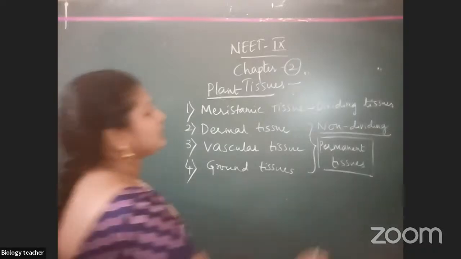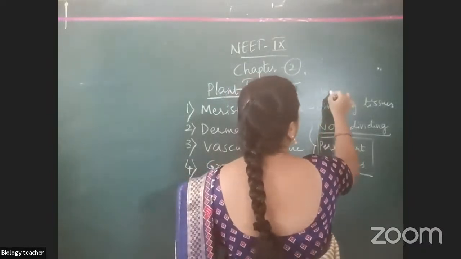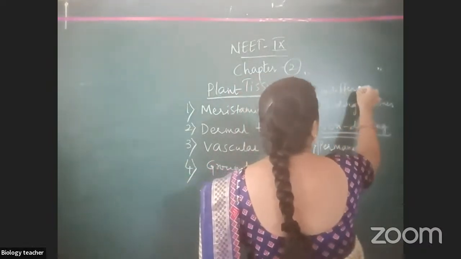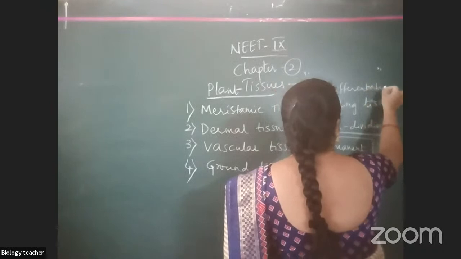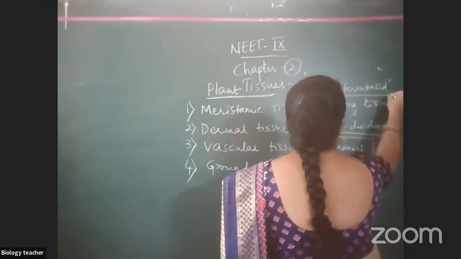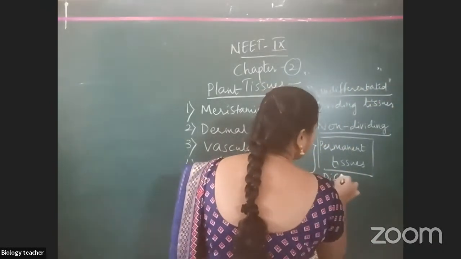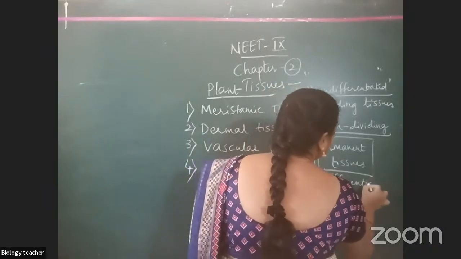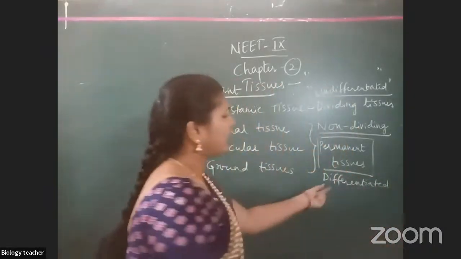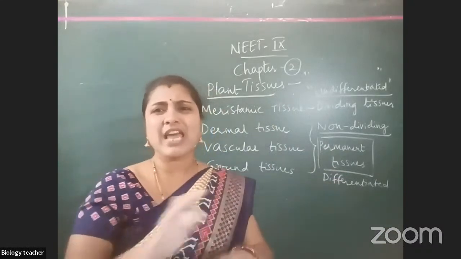And also these dividing tissues, they are undifferentiated. Undifferentiated means, if you see here, undifferentiated. These are differentiated. Different means what? Different means they are not same.